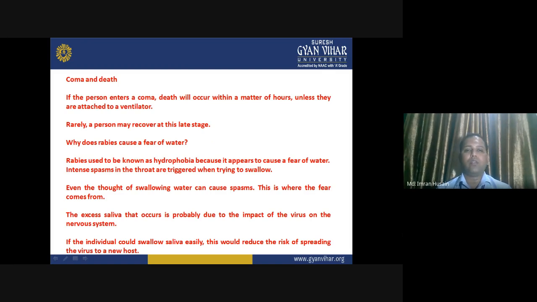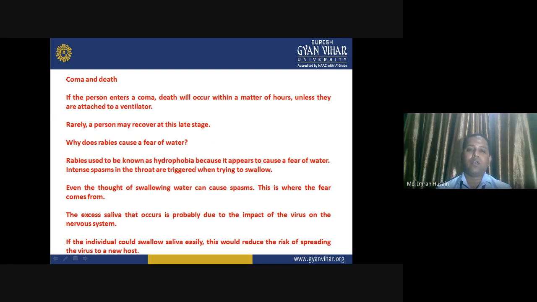Why does rabies cause a fear of water? Rabies used to be known as hydrophobia because it appears to cause a fear of water. Intense spasms in the throat are triggered when trying to swallow. Even the thought of swallowing water can cause spasms.